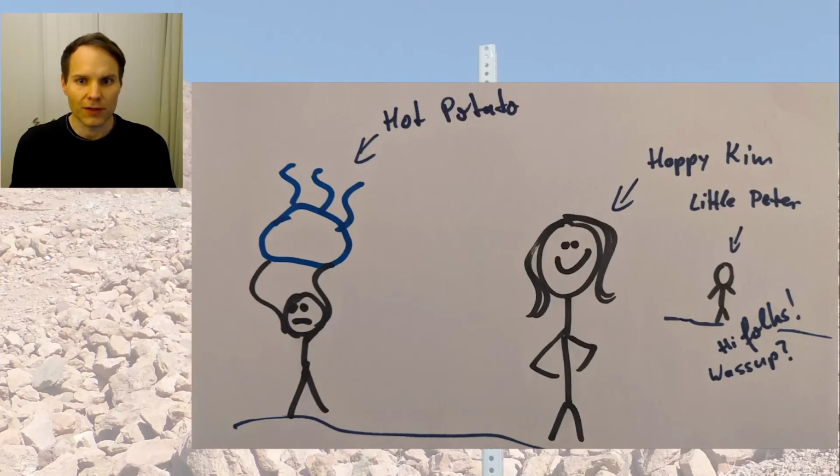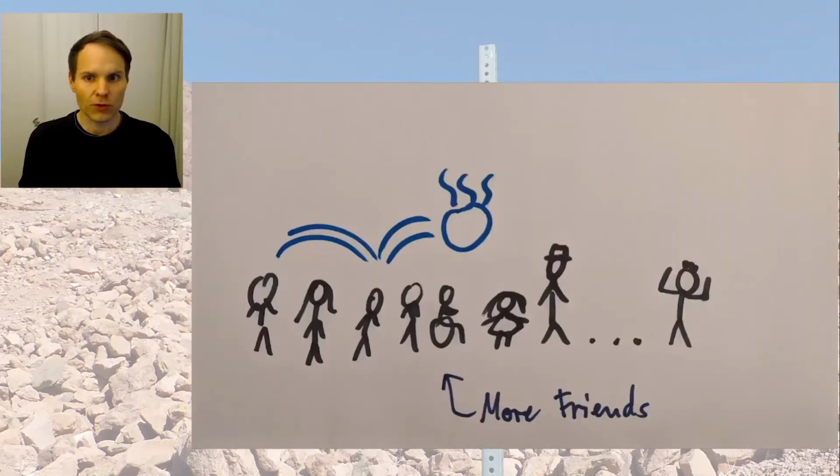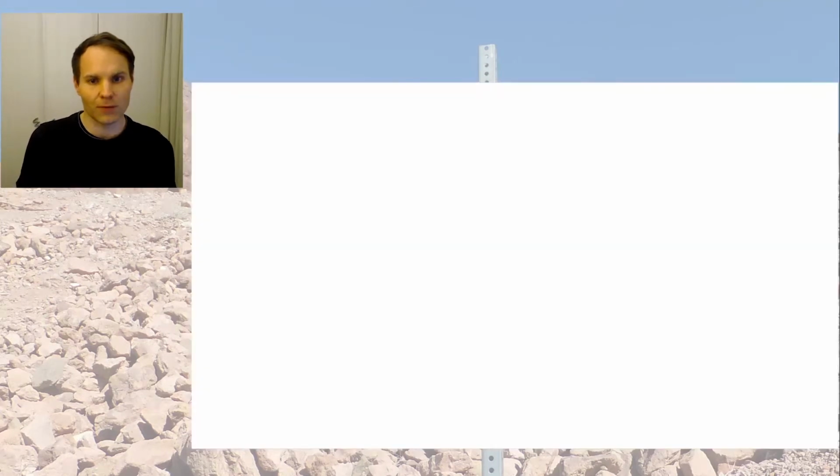Meet Little Peter. Little Peter is Kim's little brother. Little Peter liked to join us when we were playing. How convenient. Now Little Peter holds the hot potato and needs to find someone to hold it. Remember, you're not allowed to drop the hot potato, ever. Over time, the hot potato game became famous, more friends joined in, and soon hundreds of people were playing the hot potato game. At some point, having a physical potato was no longer suitable, so we modernized our game.